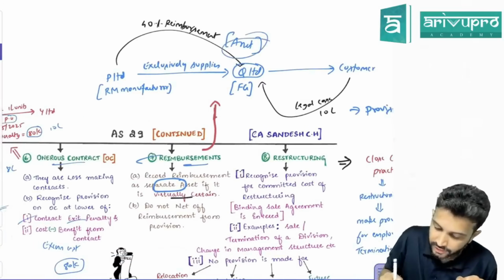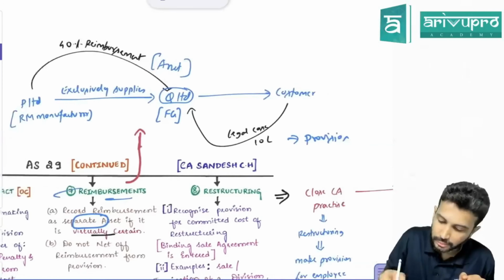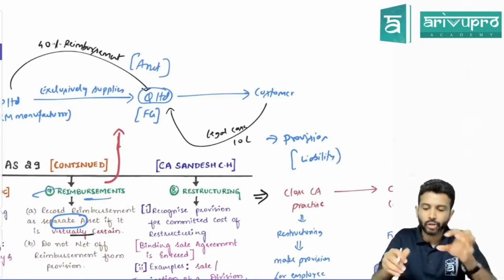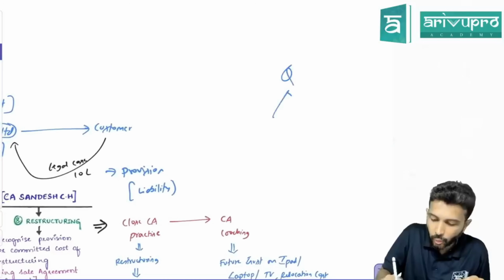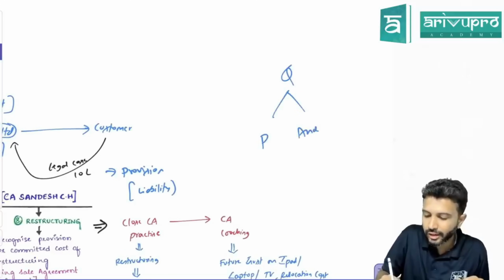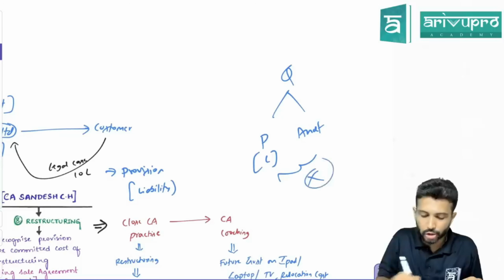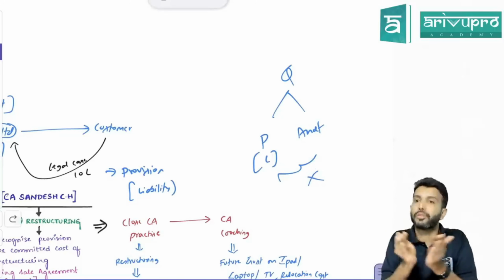Sir, this is an asset. This provision is what, sir? Provision is an asset or liability? Liability. So Q Limited is recording one provision, and he is recording one asset also. Provision is a liability. This asset and this liability should not be knocked off. It should not be set off.